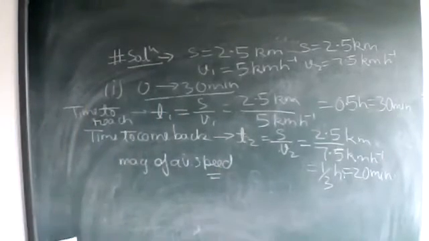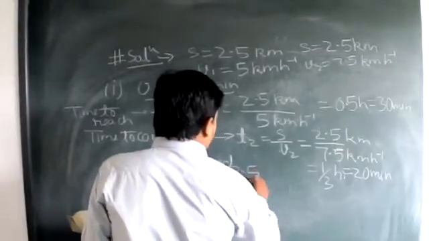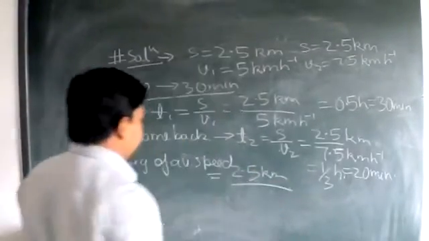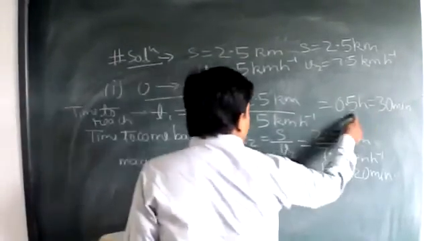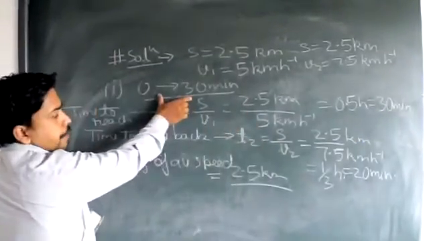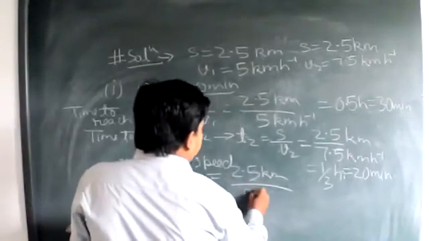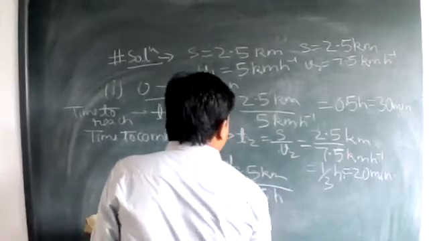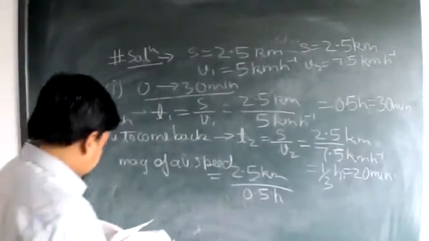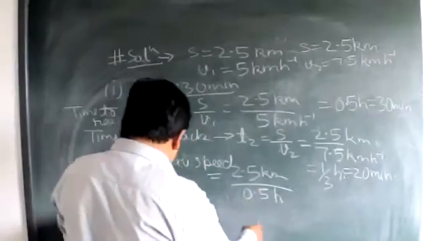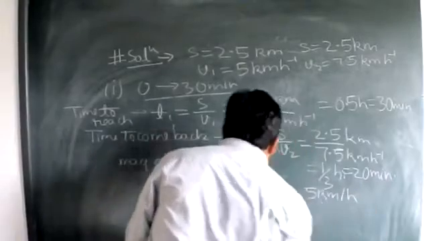Speed is equal to displacement upon time. So displacement is how much? 2.5 kilometer. Time is how much? Time is 0.5 hours, that is equal to 30 minutes. This is what we have been asked. Okay. So instead of writing 30 minutes, I am writing 0.5 hours. And what value do we get from here? When you divide these two, the value comes out to be 5 kilometer per hour.